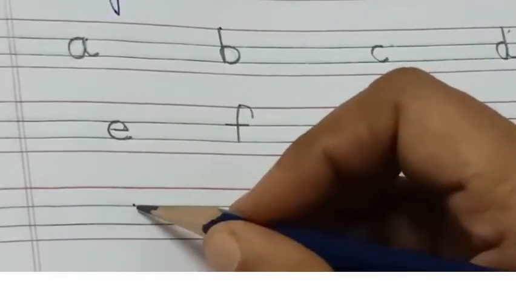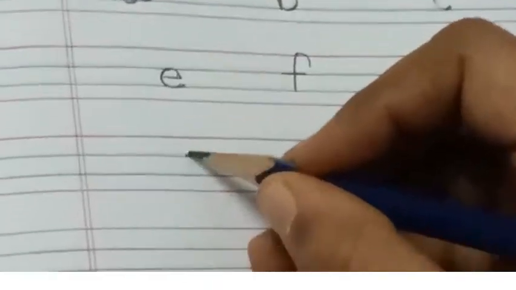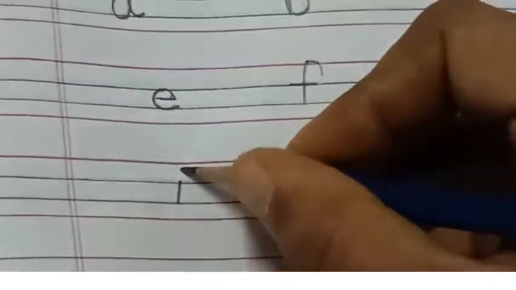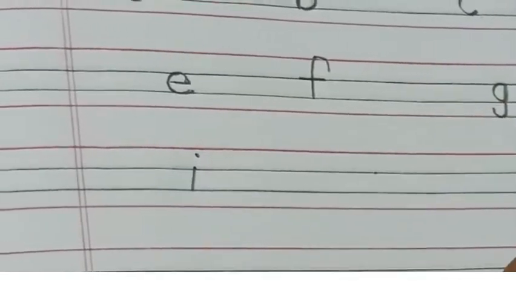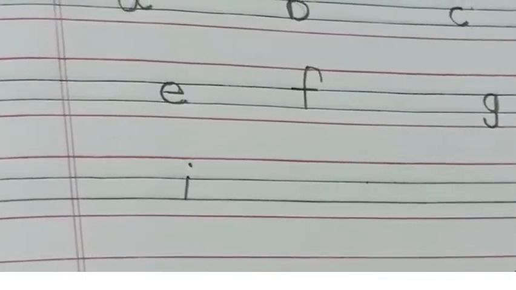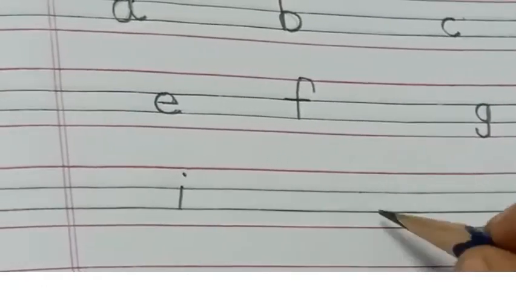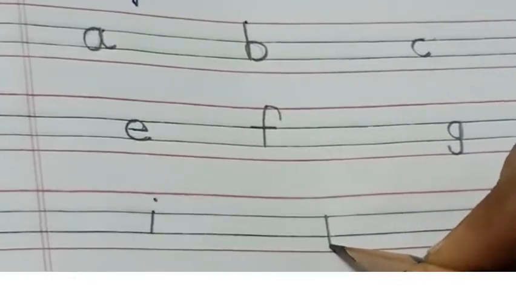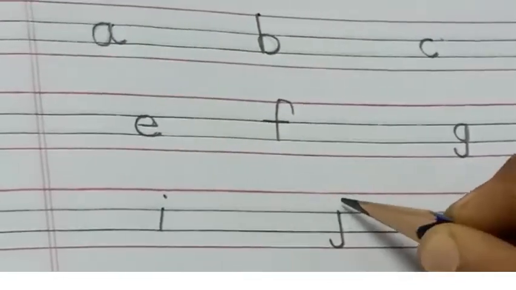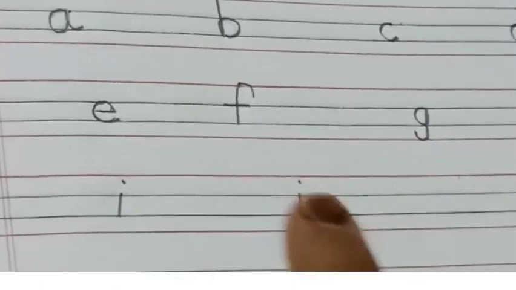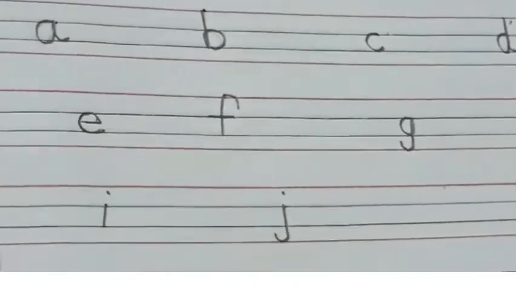After H, which letter comes? I. I we write always in these two center lines. Small letter I. Standing line and a dot. Now J. J we write from this center line. Draw a standing line, then a hook and a dot. Small letter J. And don't forget to give one finger space.